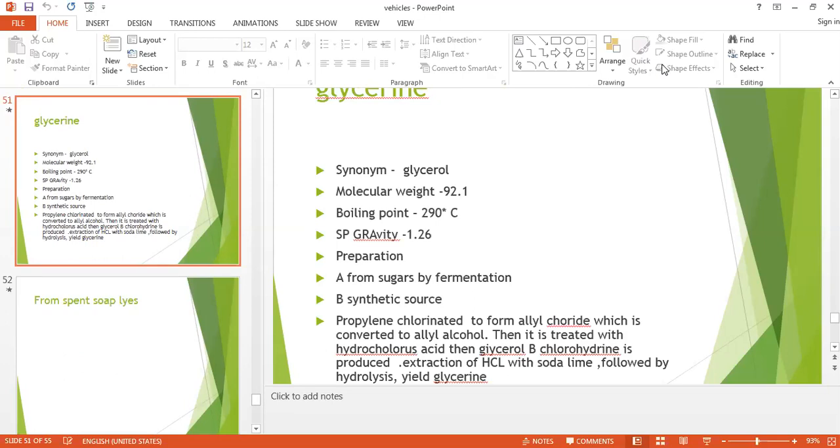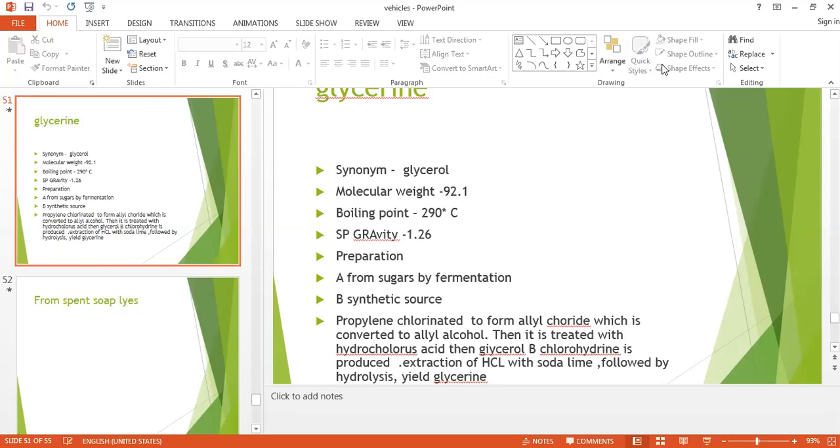Pure glycerol boils at 290 degrees centigrade, but impure glycerol decomposes at such boiling point. Specific gravity is 1.255 to 1.266 at 20 degrees centigrade. It is commonly obtained by the hydrolysis of fats and fixed oil that we have seen.